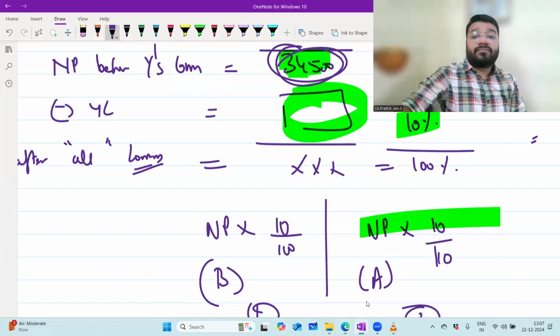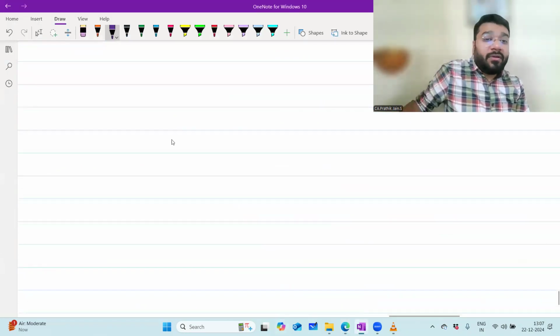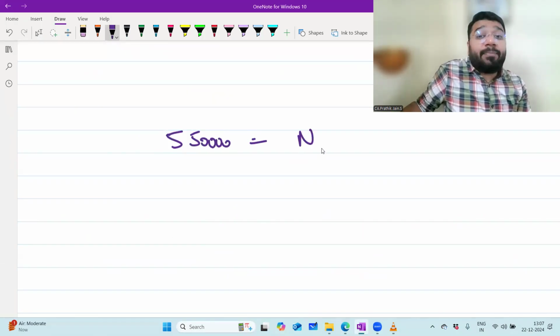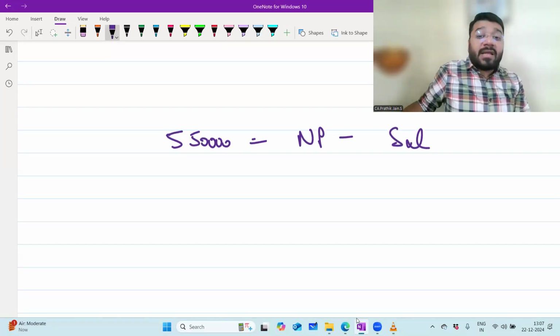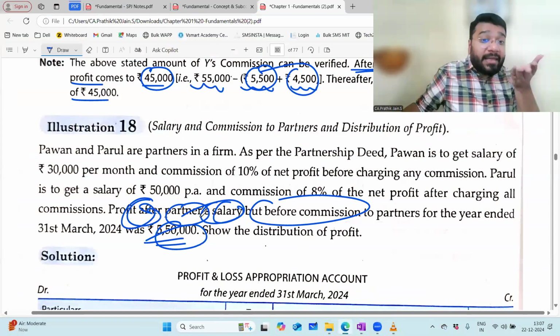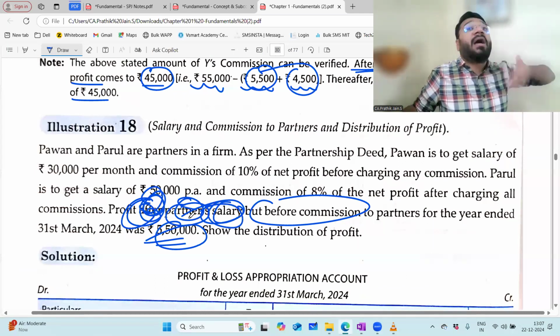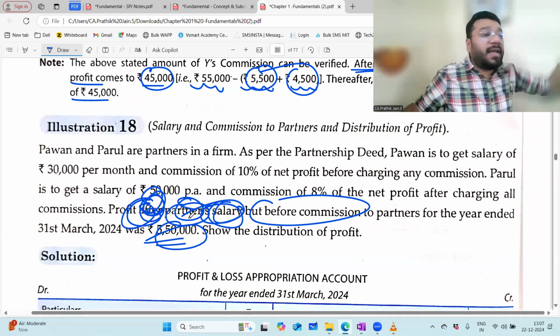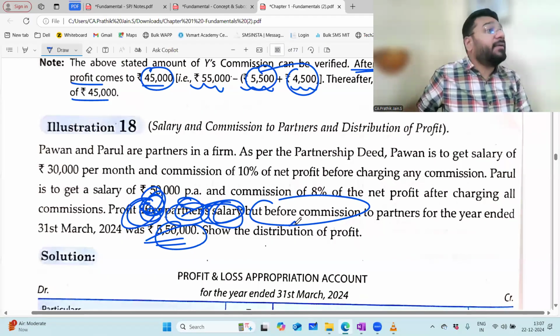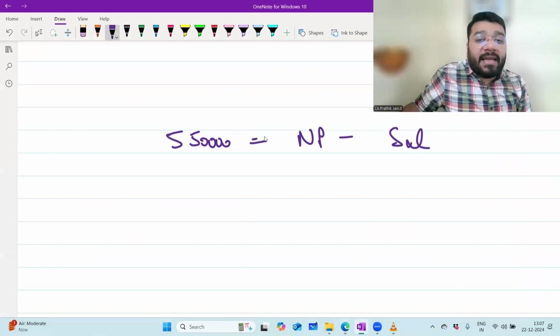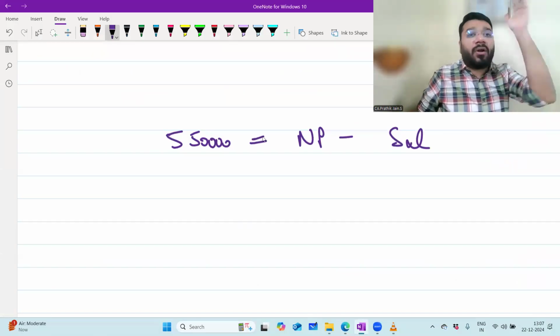So now, this 5,50,000 is there. How did you get this? So the net profit which is coming from the P&L, from that the salary is being deducted. Sir, how do you know salary is deducted? They are telling, no. This is the profit after partner salary. After means what? After deducting partner salary, but before deducting commission. So 550 is equal to net profit minus salary. This equation makes sense or not?